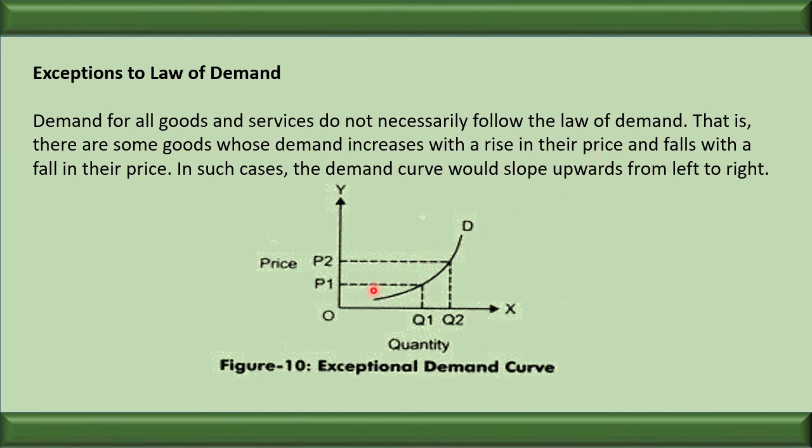In certain conditions, we have seen that the law of demand is not applicable. When the law of demand is not applicable, what will happen? It means that the demand curve will slope upward from left to right, not in a downward direction. We can see over here price is increasing, demand is also increasing. Earlier the price is OP and the demand is OQ1, and when the price increased to OP2, the demand also increases to OQ2. So what is the thing which we are observing? Both are increasing at the same time. So the correlation is positive.